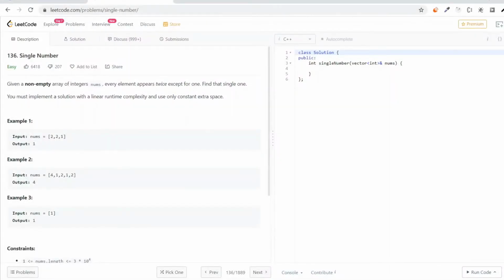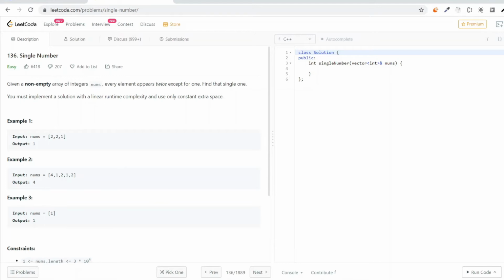Okay. So the problem that we have at hand right now is called Single Number. I have posted the problem link in the description of the video. I highly recommend you first check out the problem and give it your best attempt, and if you could not figure it out or you just want to know my approach too, then continue watching the video.